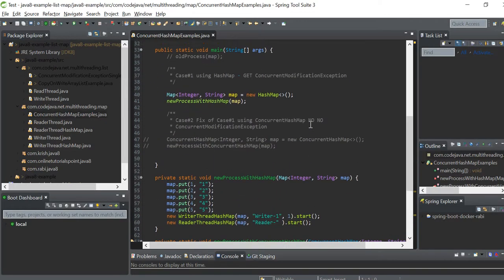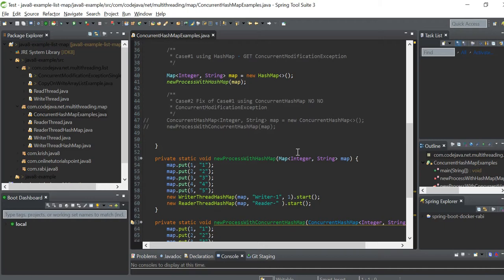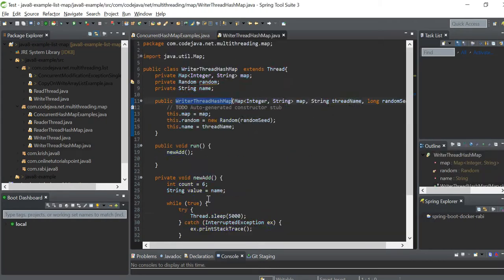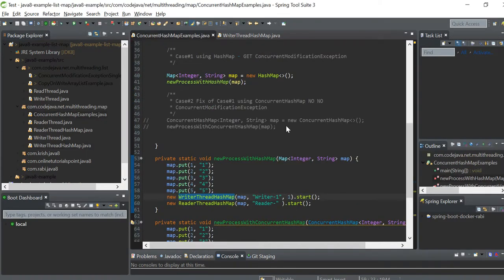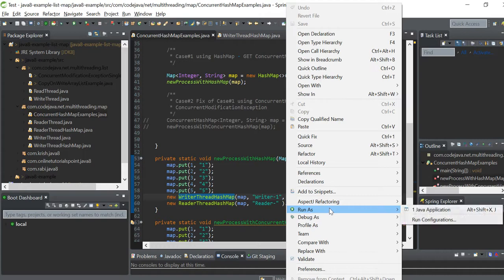So here is the map, it's the simple hash map, okay. Now you will get an issue here, since I have used a normal hash map.